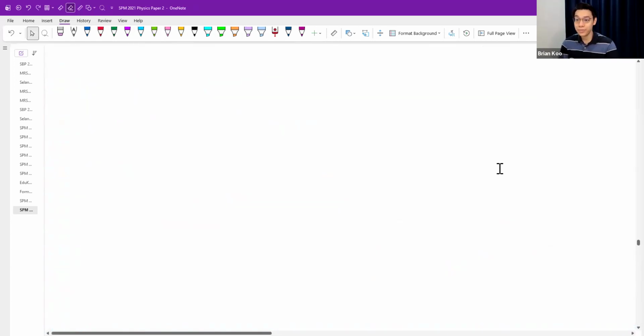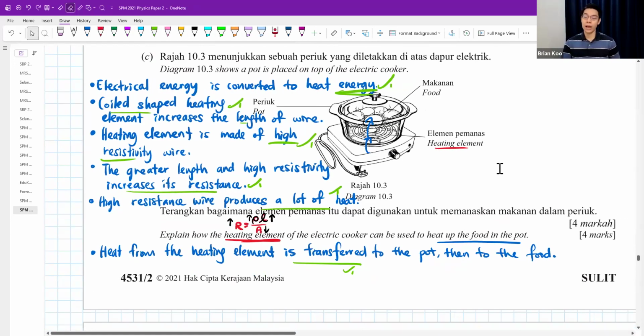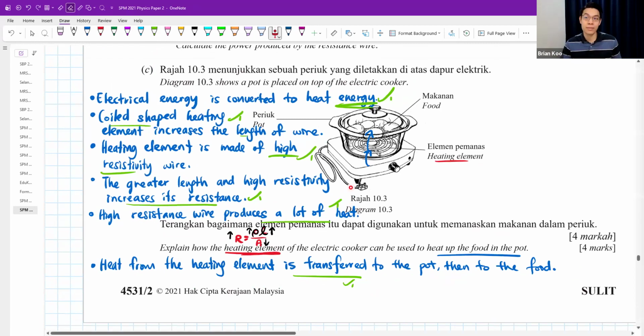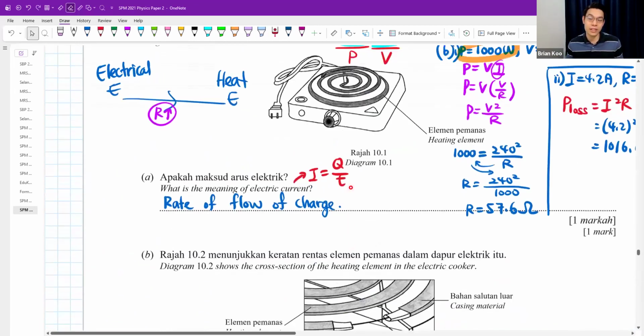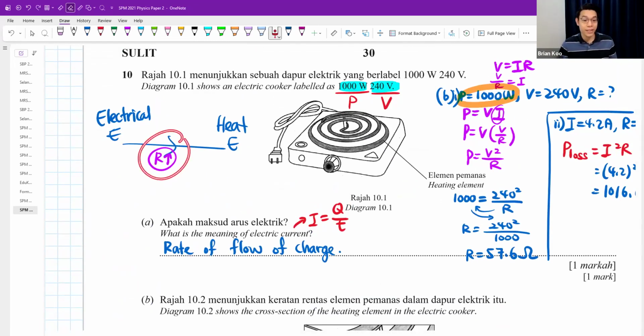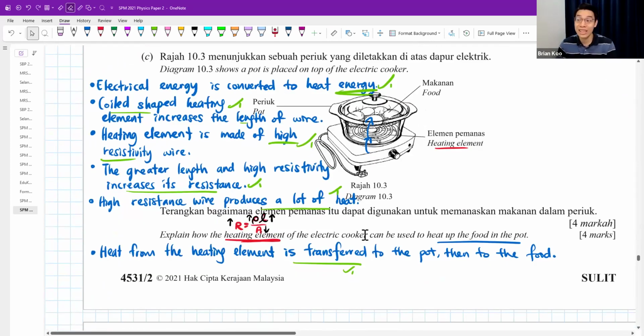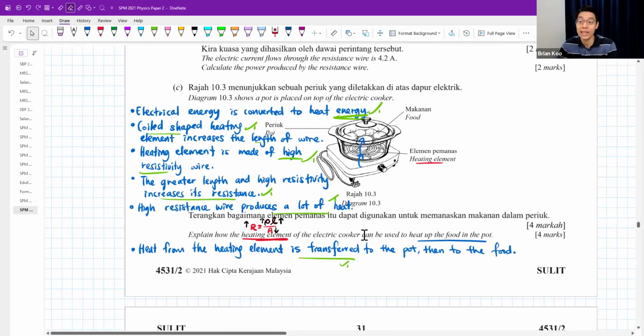Okay, while it looks quite long, please understand when you read the question, you think about what are they trying to test you? What are they trying to ask? They are trying to test you this. How to produce the heat? You force electrical energy to become heat by making the resistance so high. Okay, this is a very, very common and popular idea that they love to test in electricity.